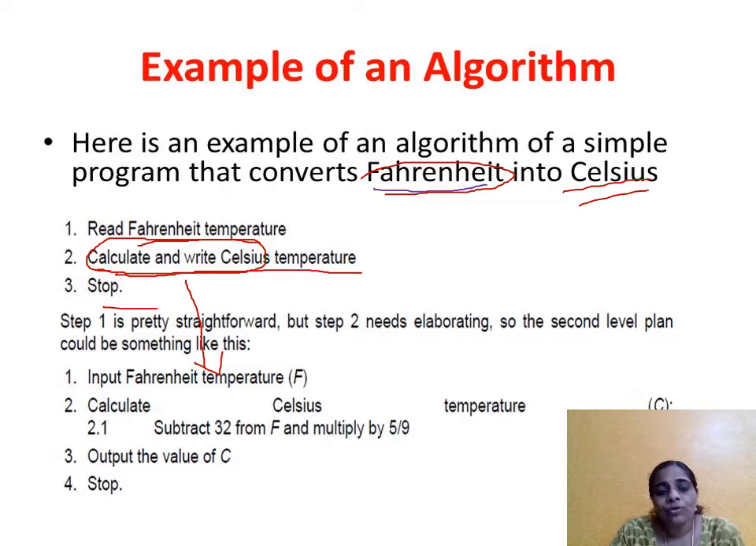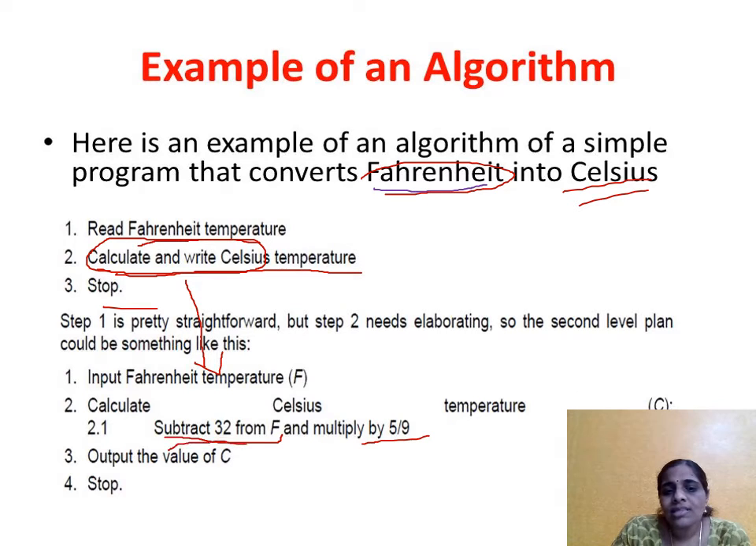Input Fahrenheit F, calculate the Celsius. What is the formula to convert Fahrenheit into Celsius, children? This is the formula: subtract 32 from F and multiply by 5 by 9. Output and stop.